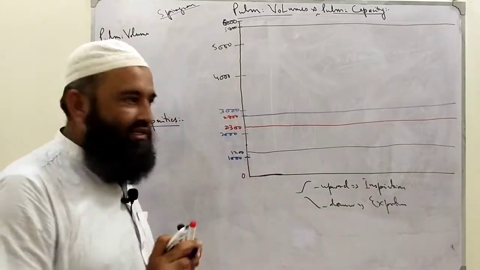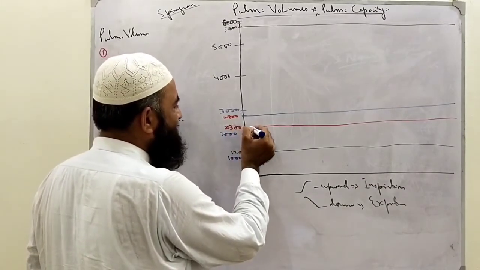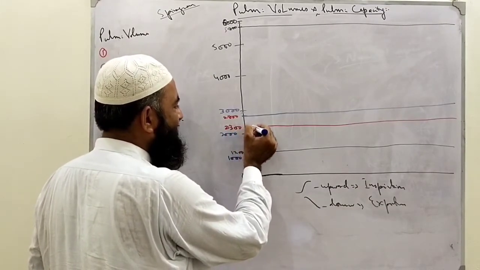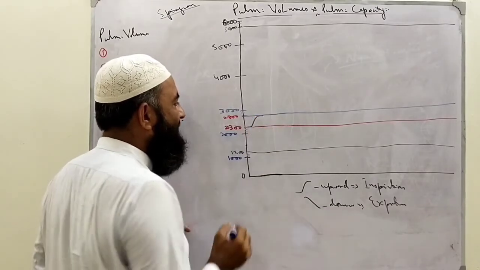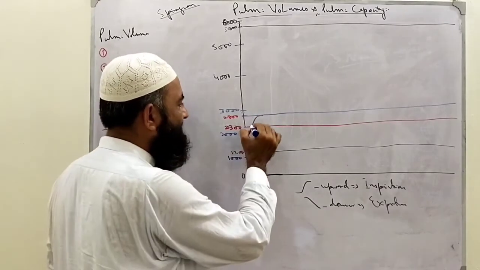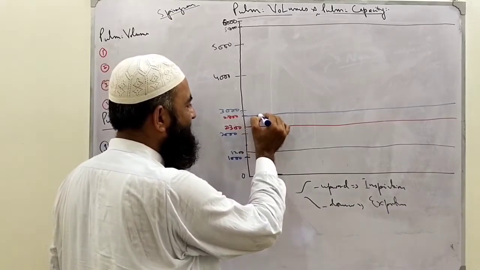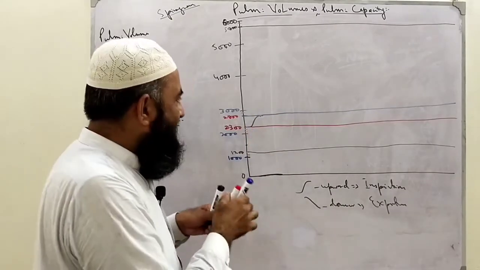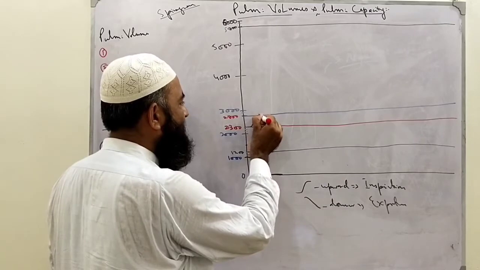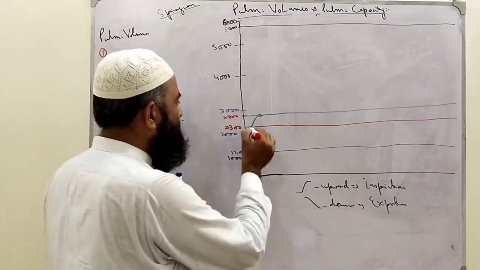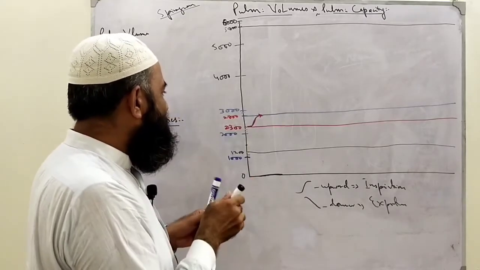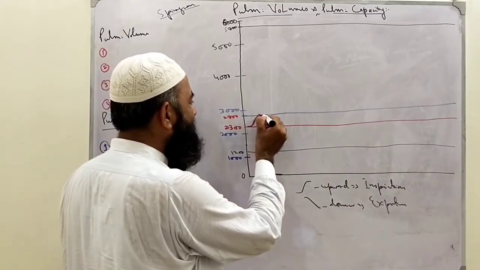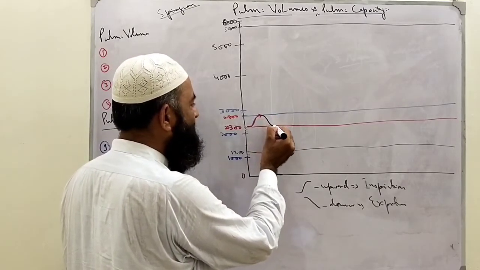Our tidal volume basically starts from here, that we inspire and expire certain amount of normal air during quiet breathing. So our graph goes like that. We inspire normal amount of air, our inspiration ends here. Then we expire normally at rest same amount of air.